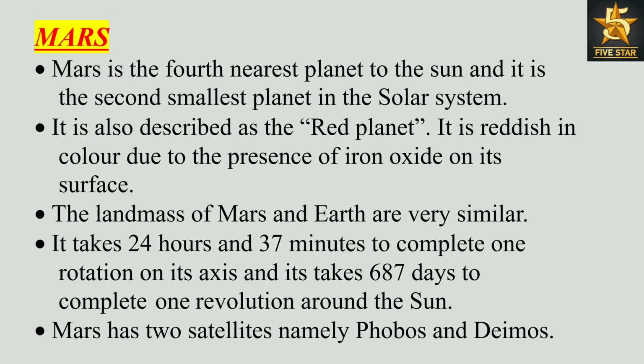Mars. Mars is the fourth nearest planet to the Sun and it is the second smallest planet in the solar system. It is also described as the red planet. It is reddish in color due to the presence of iron oxide on its surface. The landmass of Mars and Earth are very similar. It takes 24 hours and 37 minutes to complete one rotation on its axis and it takes 687 days to complete one revolution around the Sun. Mars has two satellites, namely Phobos and Deimos.